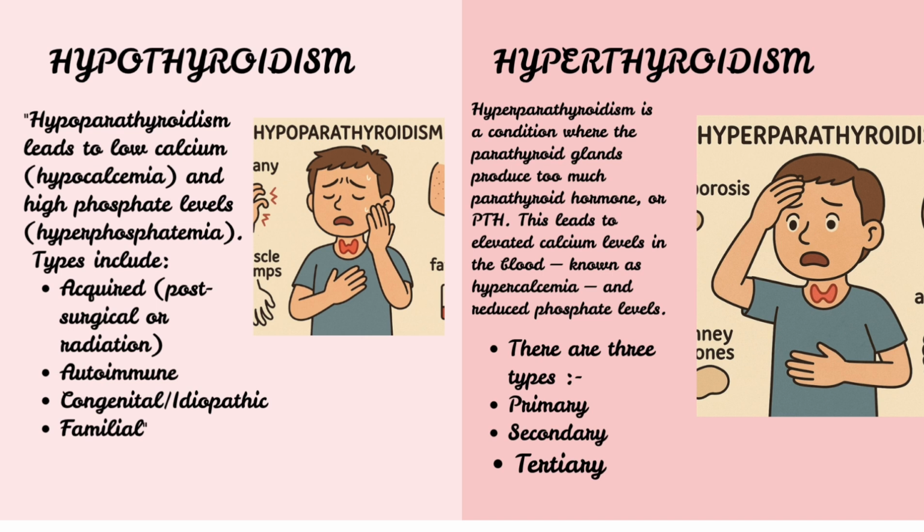It is of four types. The first one is acquired. In that case, there can be damage to or removal of the parathyroid gland, or any cancer of the gland. The second one is autoimmune. As its name suggests, the immune system mistakenly begins to attack the parathyroid gland. The congenital one is present from birth itself. And the familial one occurs in the absence of other endocrine diseases or developmental problems.